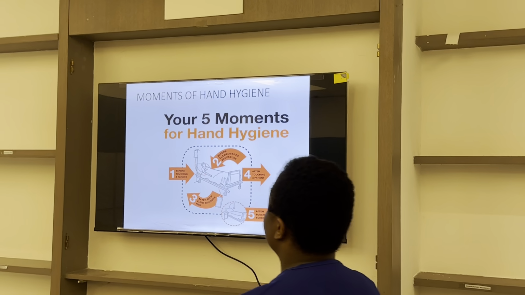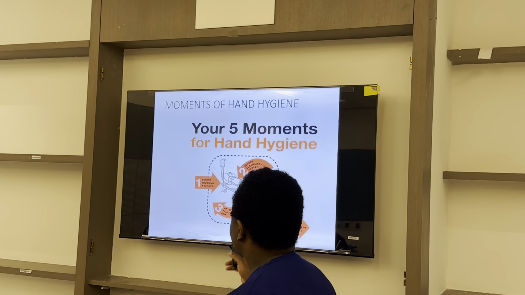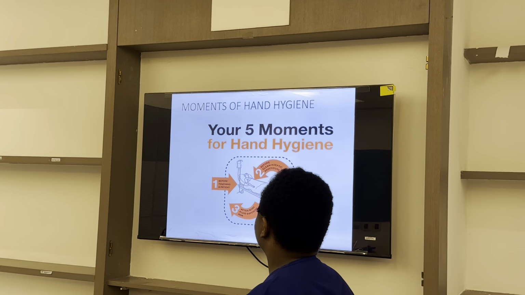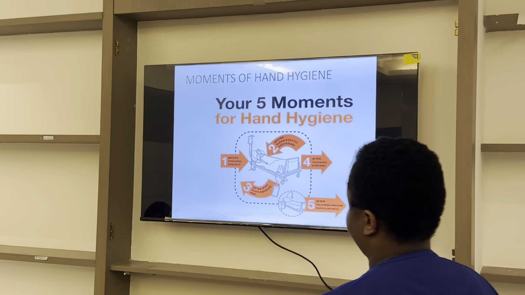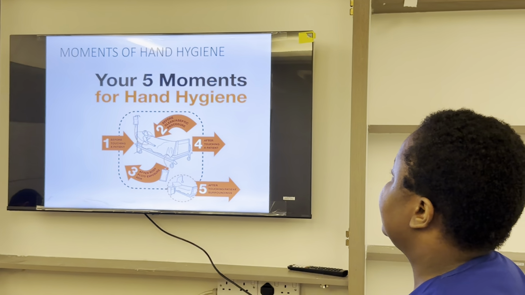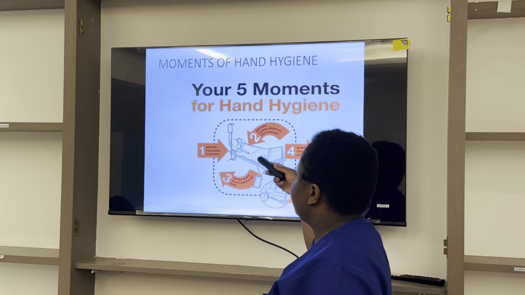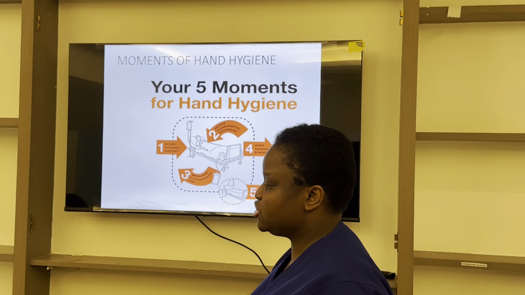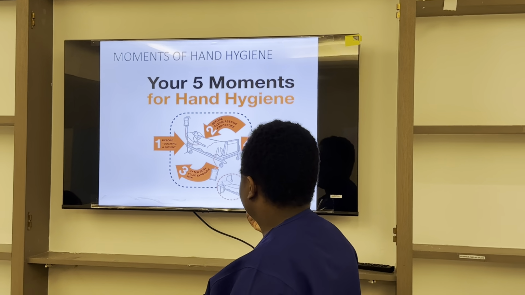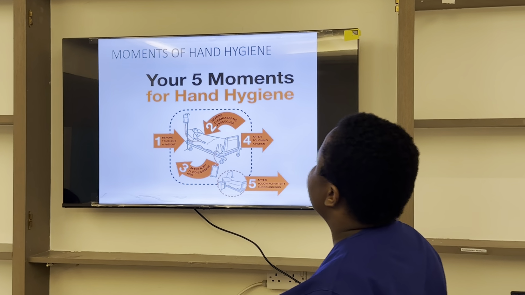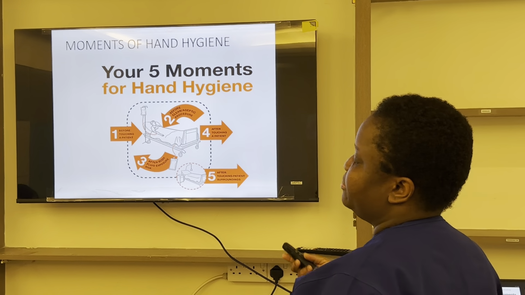So first of all, we need to wash before touching the patient. We just need to perform all the hand hygiene. Number one is before touching the patient, like introducing yourself, before touching them. Then two, before cleaning or aseptic procedure, possibly maybe bed bath.